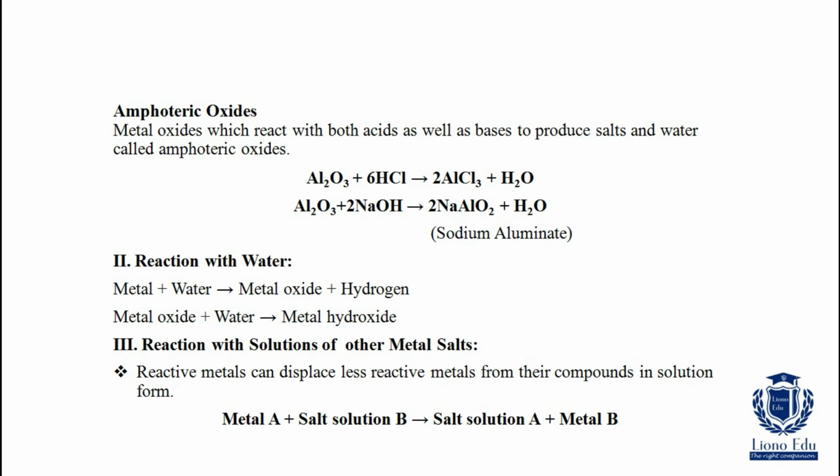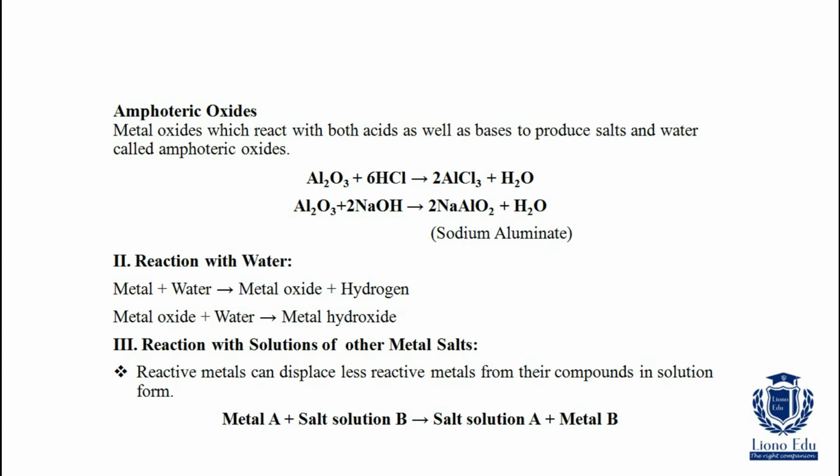Reaction with solutions of other metal salts. How will a metal react with solutions of other metal salts? Let's see. Suppose metal A reacts with salt solution of metal B. It will give salt solution A plus metal B. So metal A, which is the more reactive metal, will displace metal B from its salt solution. That is what will happen when a metal reacts with solutions of other metal salts.